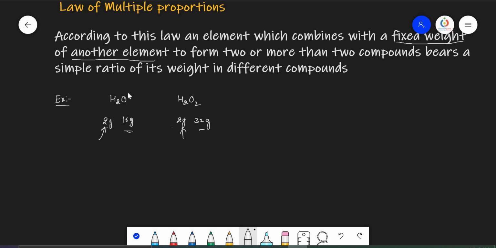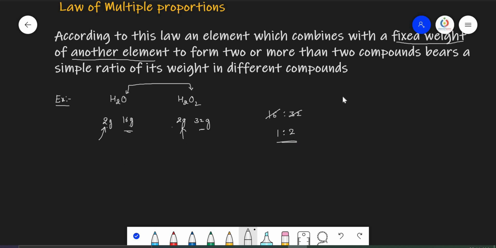In such cases, if you take the mass ratio of that non-fixed mass element, we always get a simple ratio of its weight. Means it is always in the form of multiples.